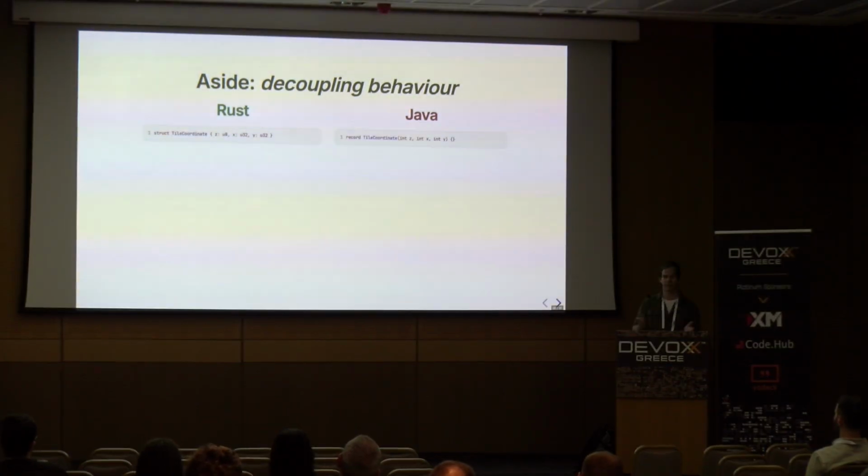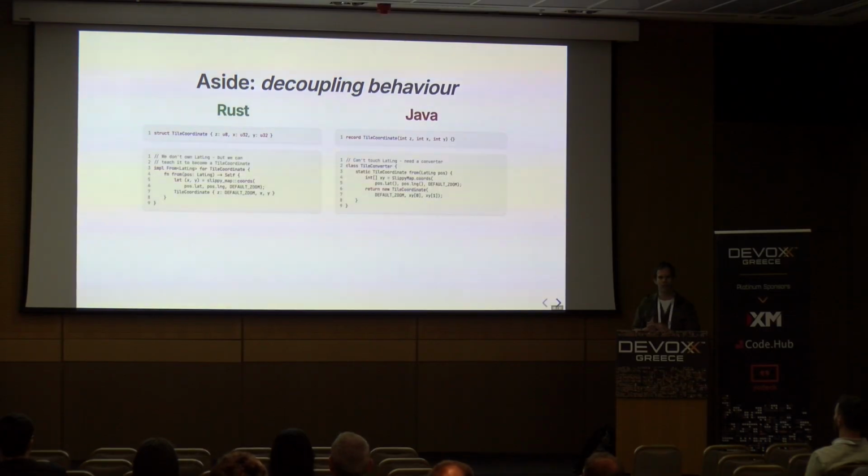So imagine that we have a tile coordinate, right? So zoom level 21, tile 1010. We would model it like this in Java and Rust likely. And then imagine we're using a third-party library that provides a geographic coordinate type, like latitude or longitude or eastings and northings and meters. There's all sorts of different coordinate types you might want to work with here. And you want to be able to write an API such that wherever you have a tile coordinate, you can use something that can be expressed as a tile coordinate.